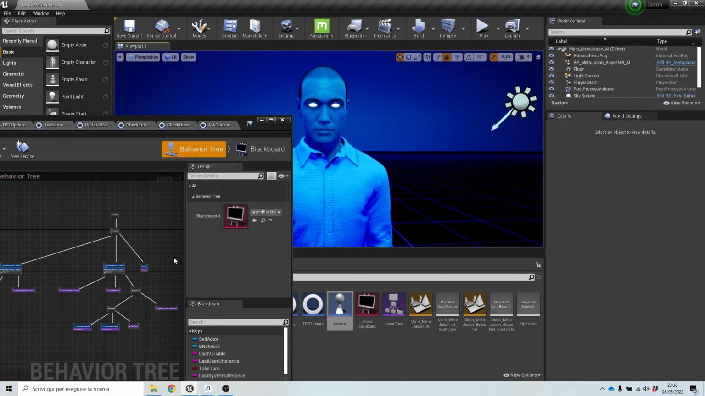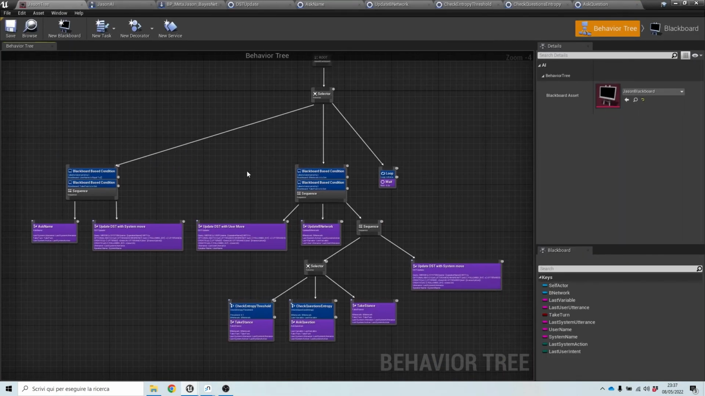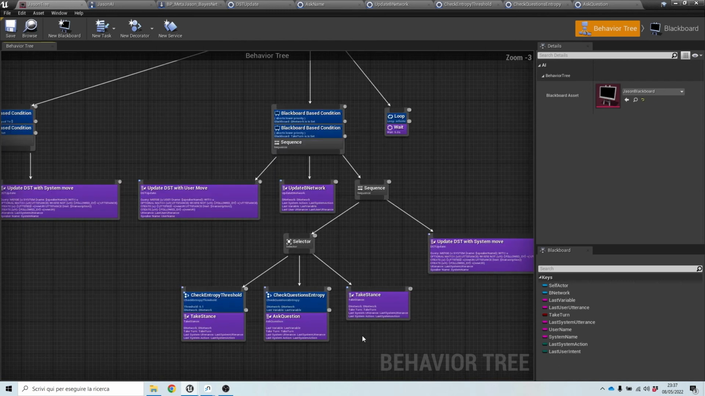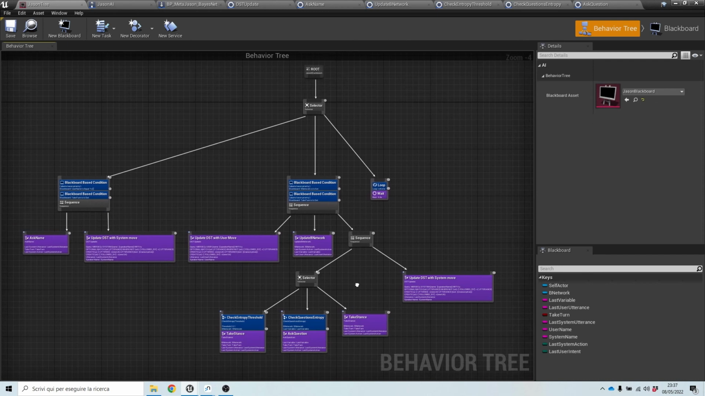So as you saw, the tree here was running. And every time I gave an answer, it was re-evaluated and it was stopping in the loop to wait for my answer. Depending on my answers, different things happened: taking a stance, asking questions, asking for my name before everything, etc. Just as we designed. Now let's move inside Neo4j and let's check what happens on the DST side.